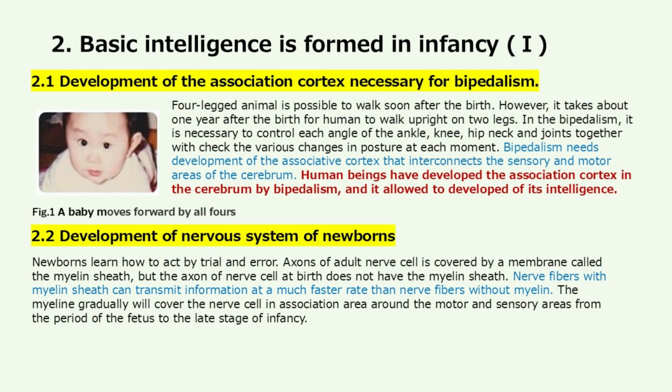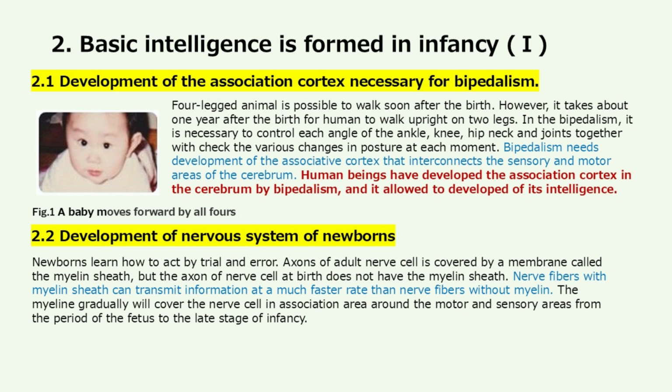Basic intelligence is formed in infancy. Development of the association cortex necessary for bipedalism. A four-legged animal is able to walk soon after birth. However, it takes about 1 year after birth for a human to walk upright on 2 legs. In bipedalism, it is necessary to control each angle of the ankle, knee, hip, neck and joints together, while checking the various changes in posture at each moment. Bipedalism needs development of the associative cortex that interconnects the sensory and motor areas of the cerebrum. Human beings have developed the association cortex in the cerebrum through bipedalism, and it allowed the development of their intelligence.